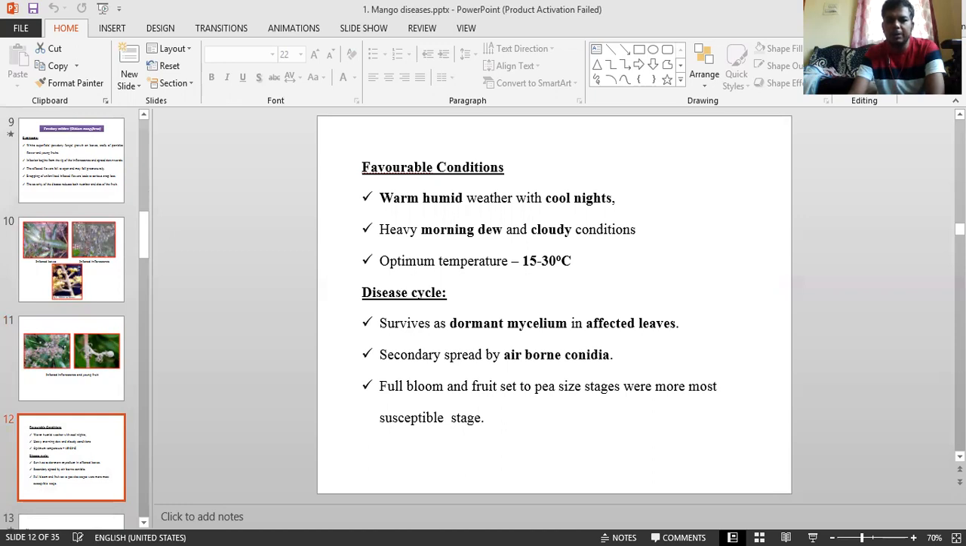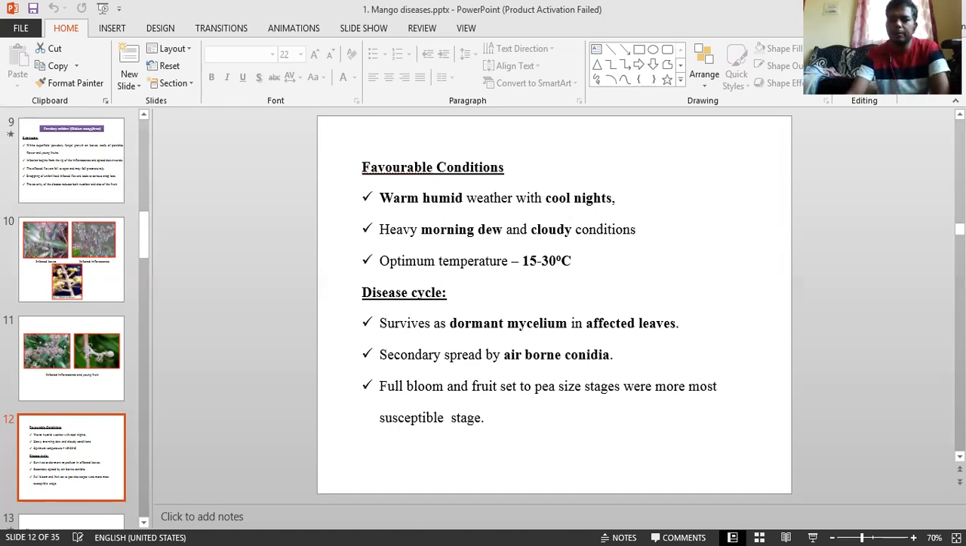And coming to the favorable climatic conditions. As I have told, it starts from December to March. It means warm, humid weather with cool nights, morning dew and cloudy conditions, with 15 to 30 degrees Celsius. This is the optimum for development and causes widespread infection.